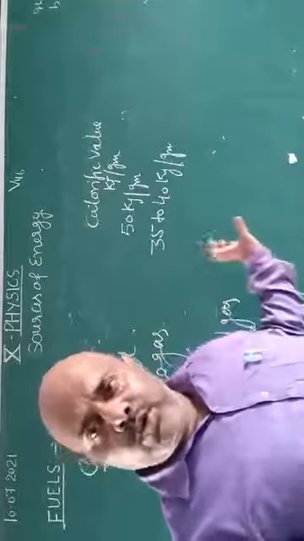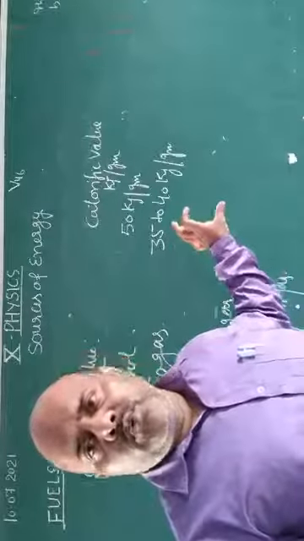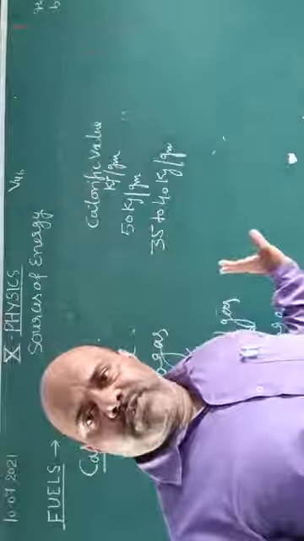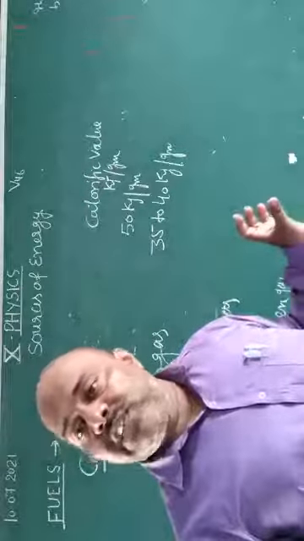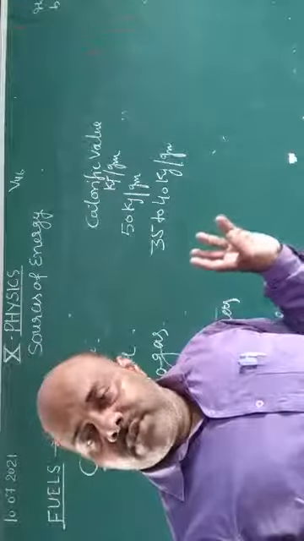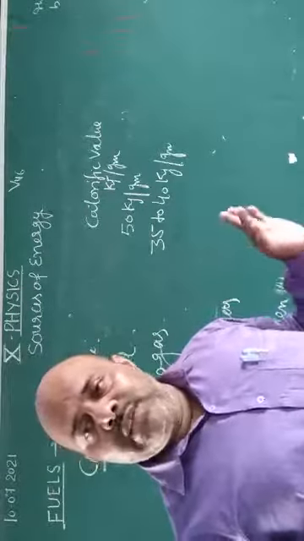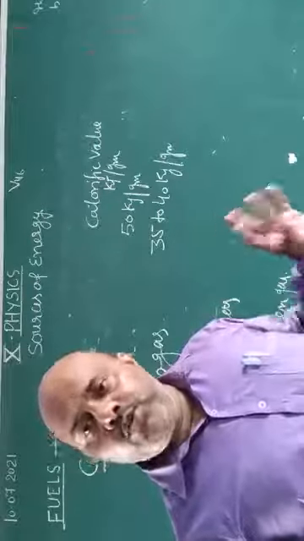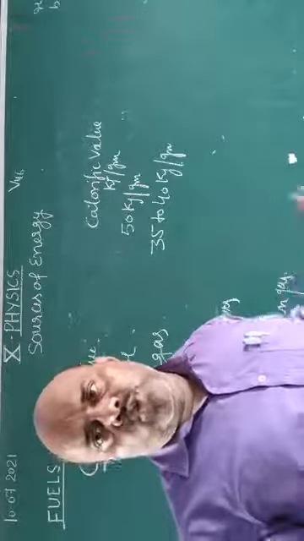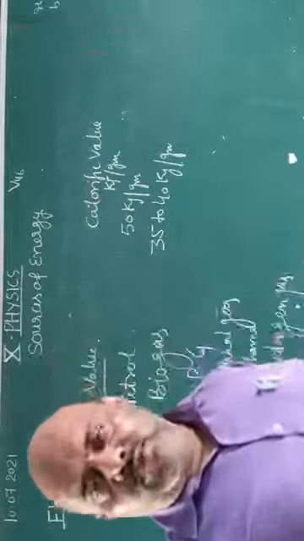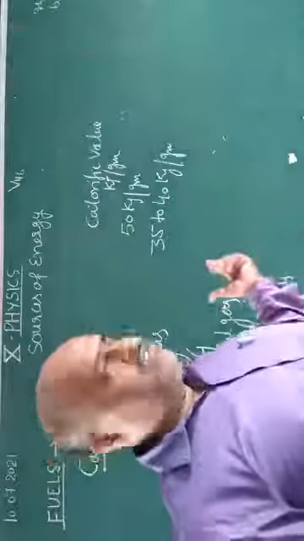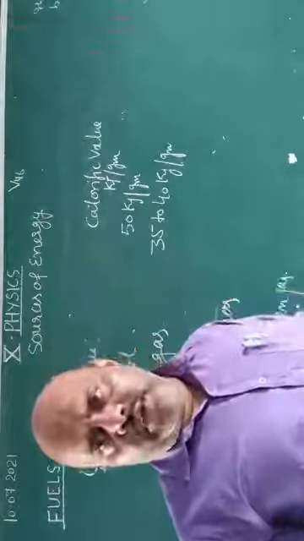Dear student, you will write in your notebook and then learn the calorific values of these fuels. The important fuels are biogas, CNG, petrol, diesel, kerosene oil, hydrogen gas, and also charcoal and coal. Maintain this in your notebook and then learn it.